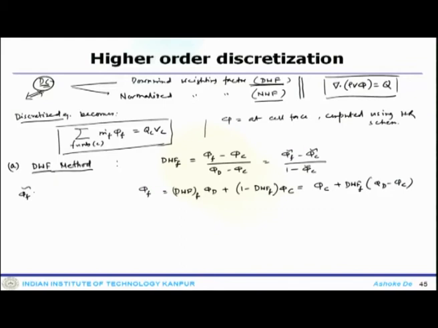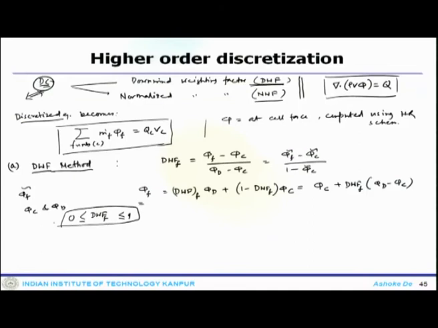Now, if phi f is computed using the HR scheme and lies between phi c and phi d, the value of this DWF factor is always between 0 and 1. So, that is the restriction that you get.